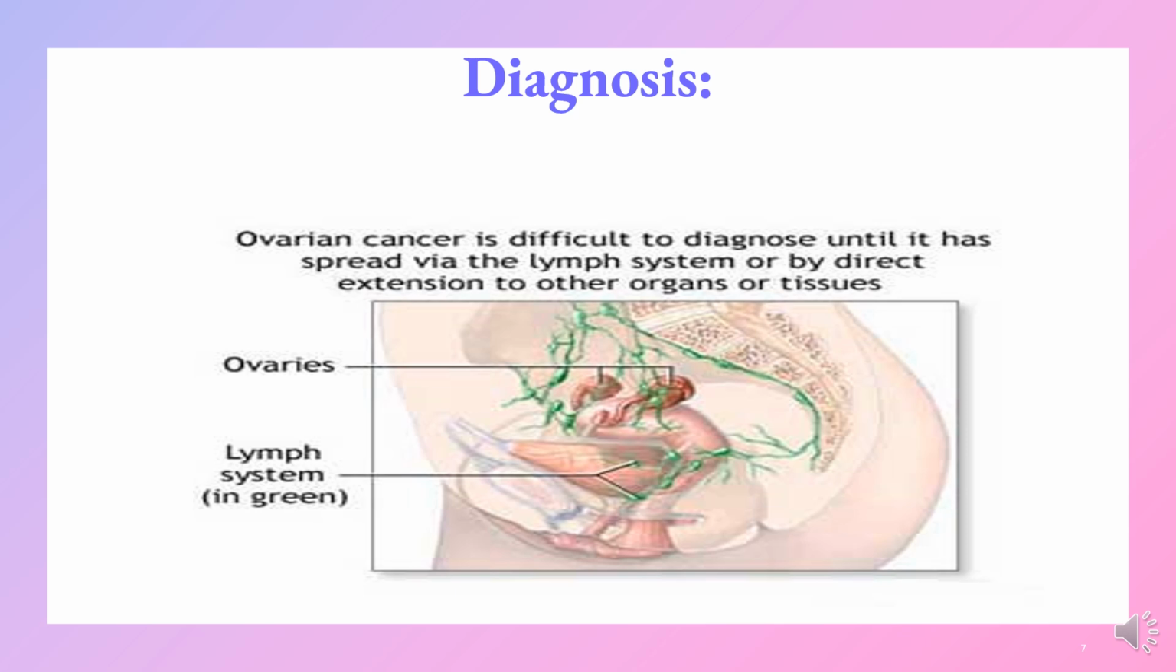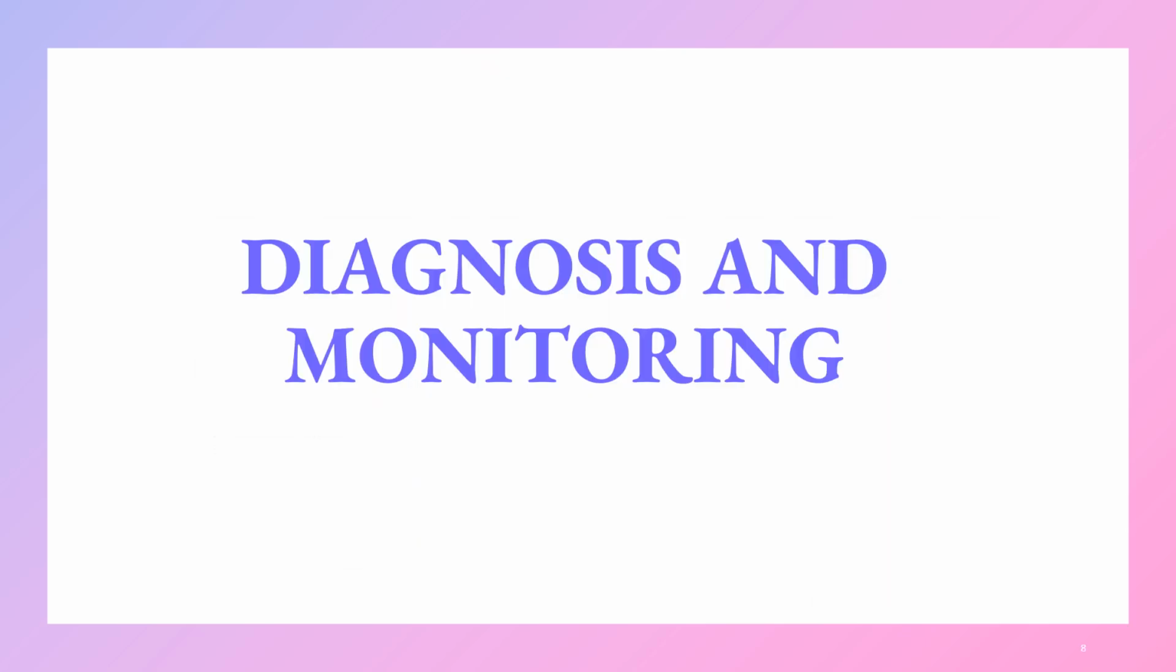Okay, and then you see all of the lymph that's involved in the abdominal cavity, and of course the multiple organs, the intestines, which are highly vascular. So it's very easy to understand how it can spread quickly once it's breached that epithelial tissue of the ovary itself. I've decided to entitle this section Diagnosis and Monitoring.